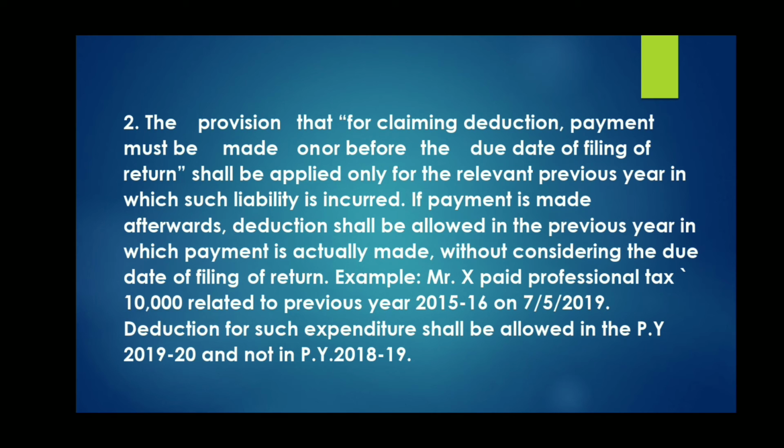Suppose the payment for the 15-16 previous year is done in 19-20, then deduction is allowed in the 19-20 previous year only. That means if the payment is delayed after the return filing date, that means it is not paid within the return filing date, then it is allowed in the year in which it is actually paid.